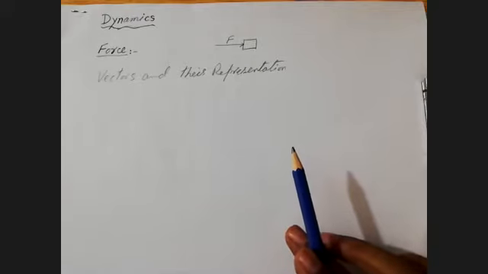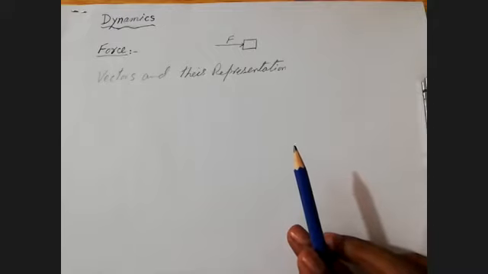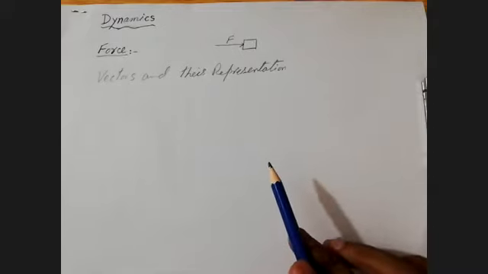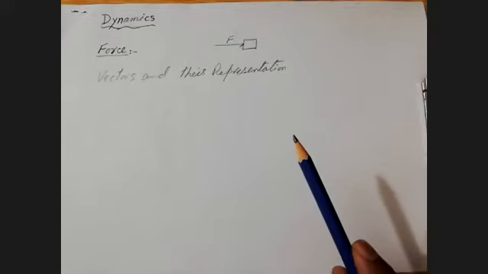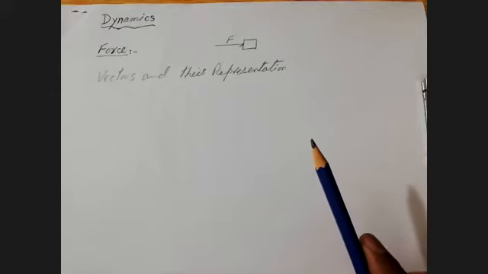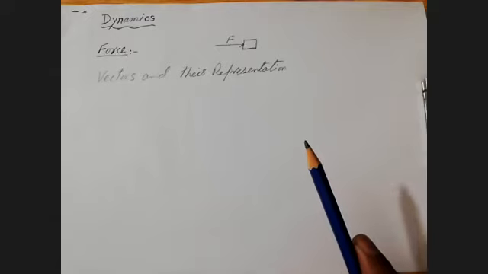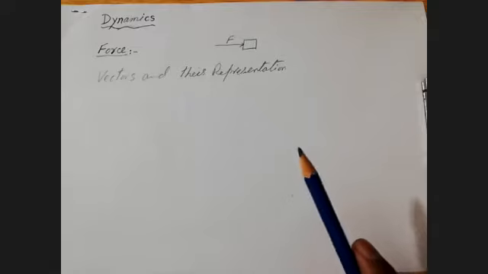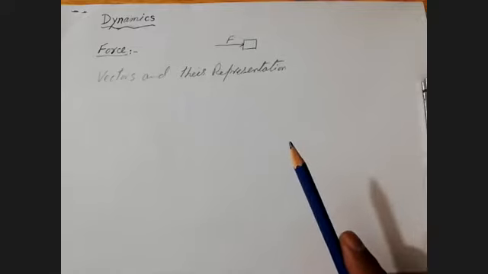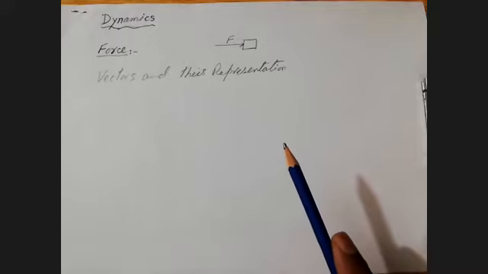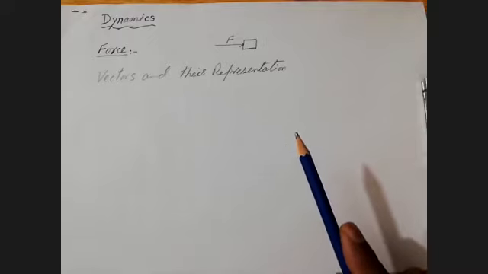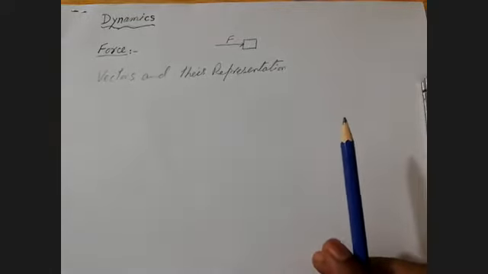For example, in cricket, someone throws a ball in the direction of the batsman, and when the batsman hits, the ball goes in the opposite direction or in any other direction. So by the application of the force, the direction of the motion is also changed.